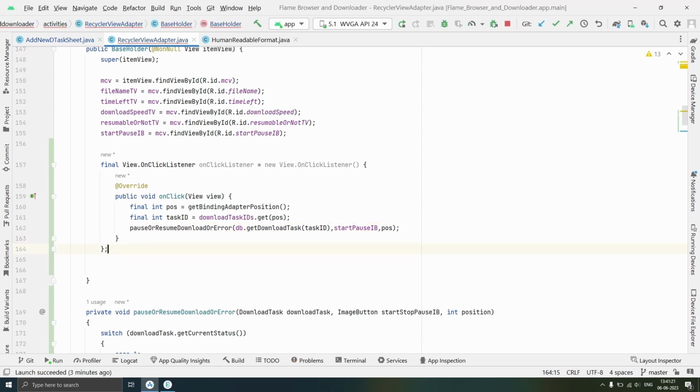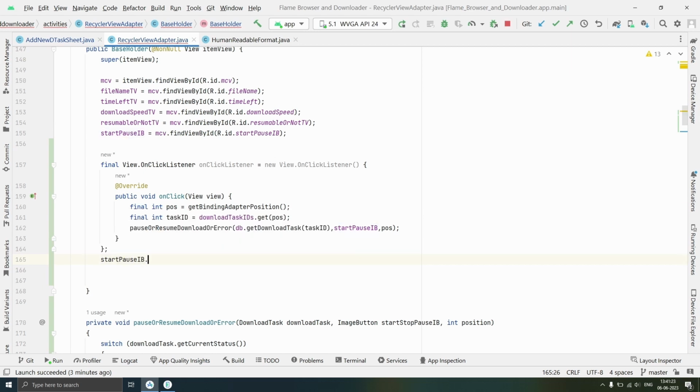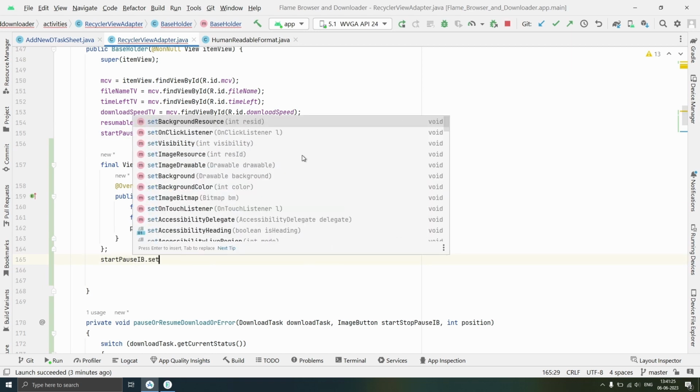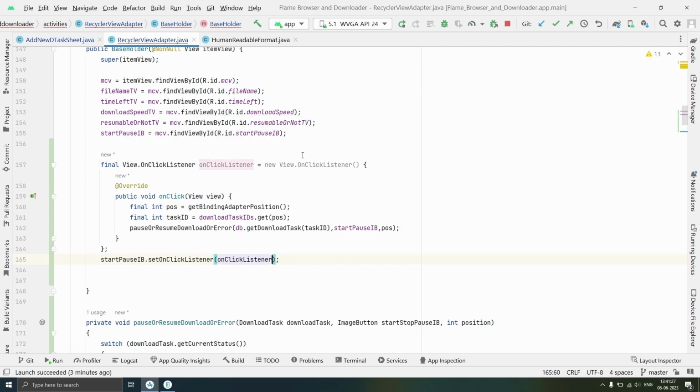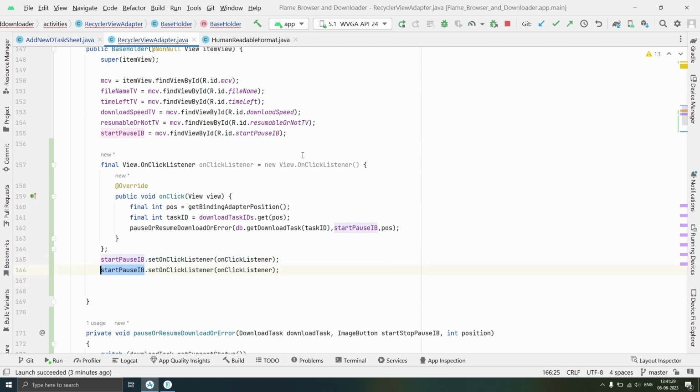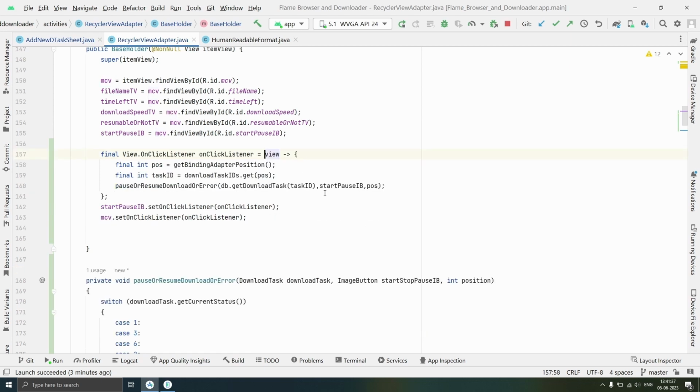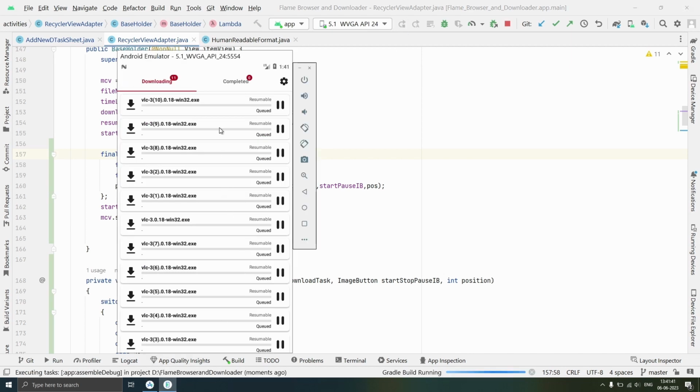Now after that, we'll set this onClickListener to startPauseIB using setOnClickListener, and we'll set this onClickListener to MCV also, and we'll replace this onClickListener by lambda, and we'll rerun our application and see if it is pausing or resuming our download task or not.